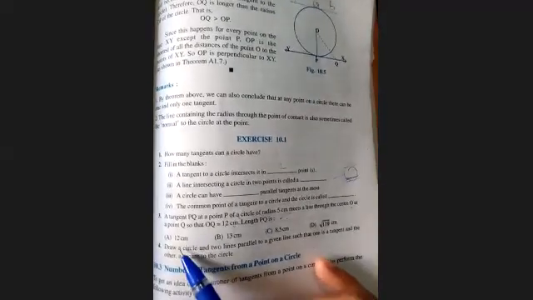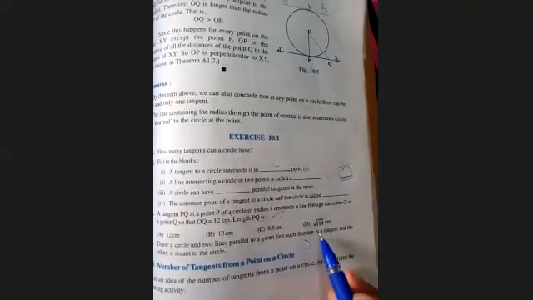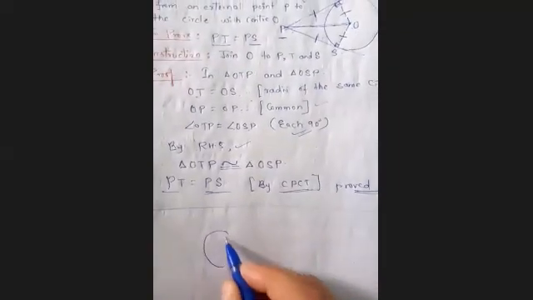Now question number 4 is to draw a circle. According to this, we first have to draw a circle, right? And two lines parallel to a given line, such that one is a tangent and another one is a secant to the circle. So this is a very simple question. You have to draw a circle.